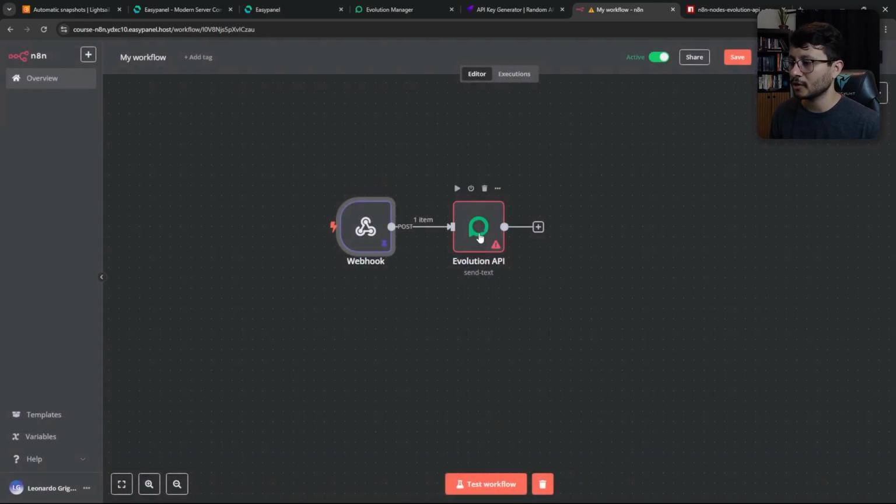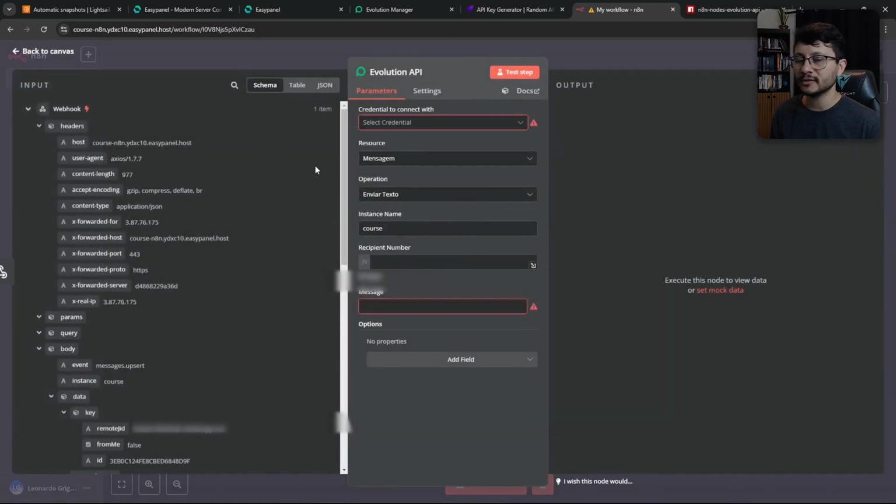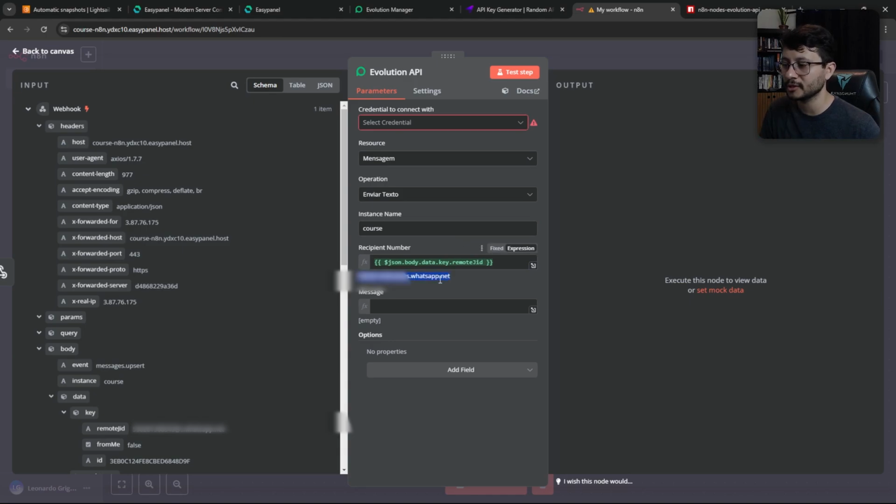Hit the save button, go back to the Evolution API. And now since that is pinned in the previous node, you're able to scroll down, pick this up and place it in the recipient number. This will make sure it has a dynamic number, so it will also respond back to whatever user that sent the message. Do not worry about the whatsapp.net. You also have to include that inside of the recipient number. There's no problem in doing so.